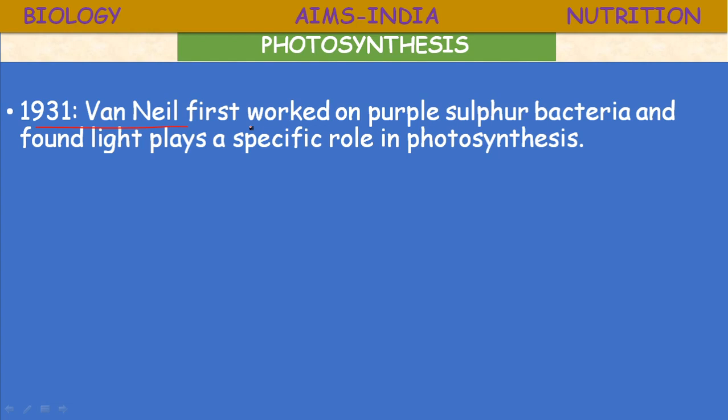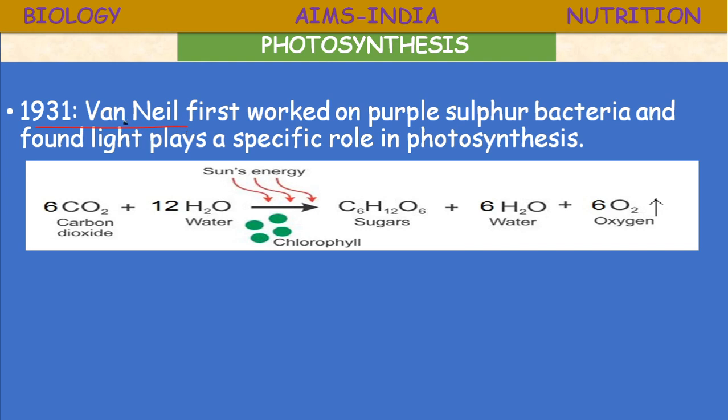In photosynthesis, oxygen is produced, whereas in Van Niel's experiment oxygen is not released because the reactant is H2S, hydrogen sulfide. His experiments gave some strength to this equation.